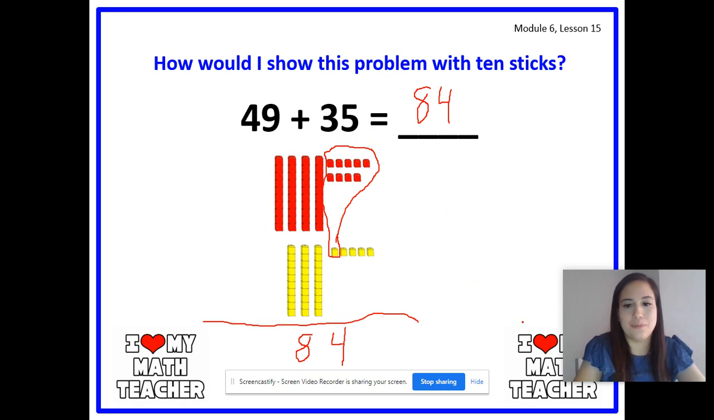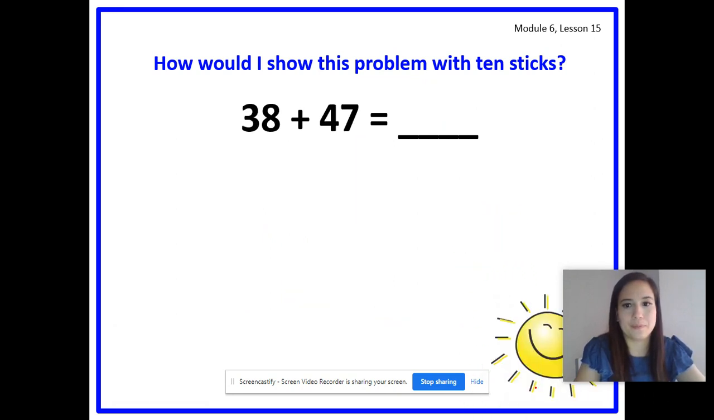Right? So let's go ahead and work out our next practice problem. Ready? Okay. So 38 plus 47. Go ahead and press pause on the video. Work it out. Remember, draw an organized drawing and press play when you're ready to check yourself. Okay, at this time, you should have already had your drawing and your answer. So now let's see if you did it right and if you did it in an organized way.